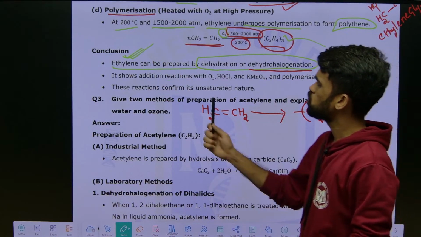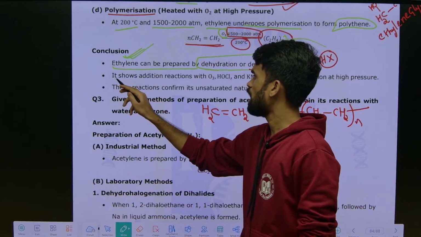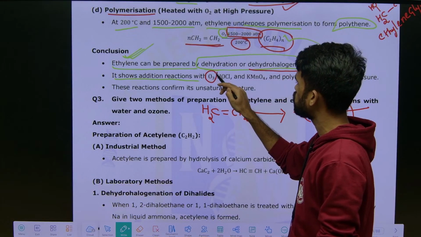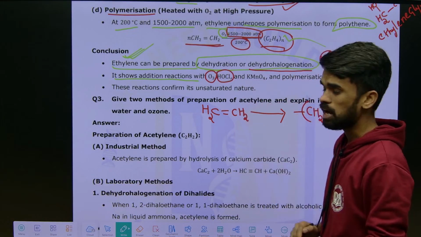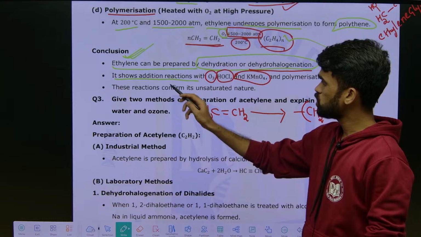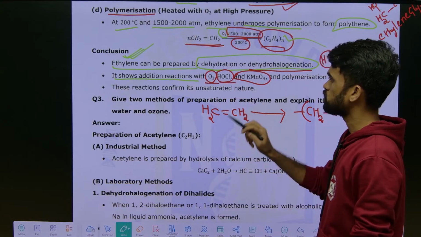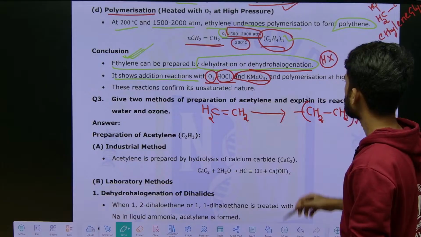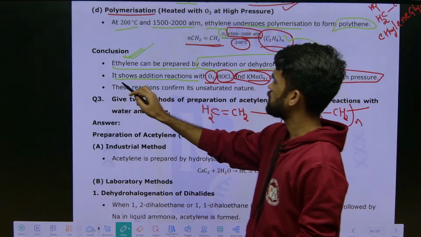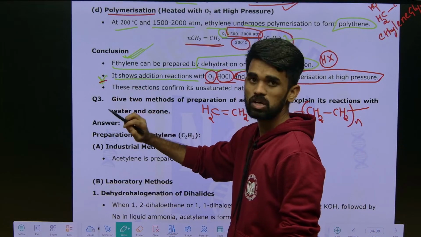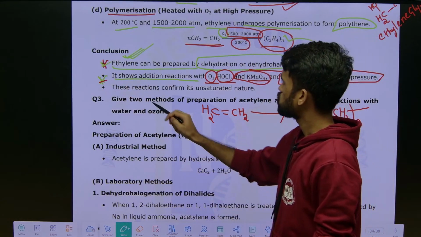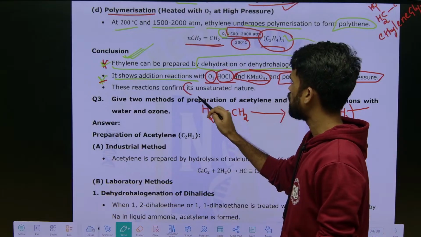And next, ethylene shows addition reactions. Which type of reactions? Addition reactions with ozone, as well as hypochlorous acid, as well as KMnO4. And a polymerization reaction at a high temperature. So this line says about chemical reactions of ethene, and this line says about preparations of ethene. Next, these reactions confirm its unsaturated nature.